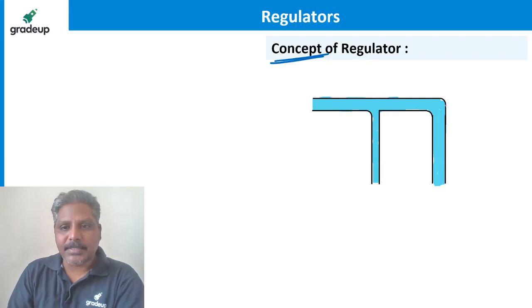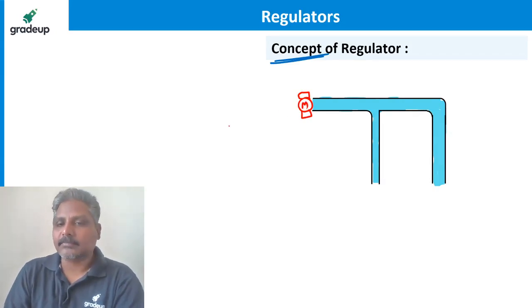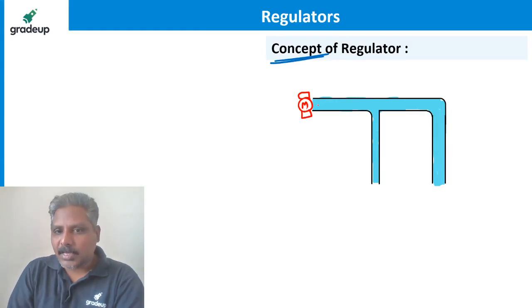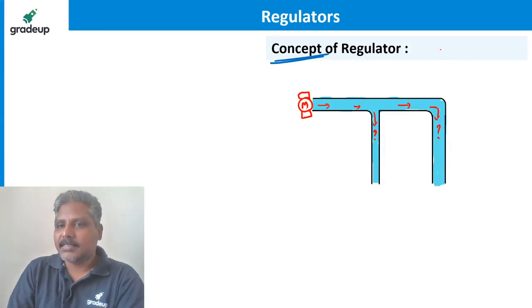Imagine these are pipes. There is a motor here. I don't know how the motor can be drawn, but still, imagine this is a motor supplying some water. So this water is flowing like this. Some water is going this side, some water is going this side. How much water goes each side is decided by the diameter of the pipe. Do you agree?